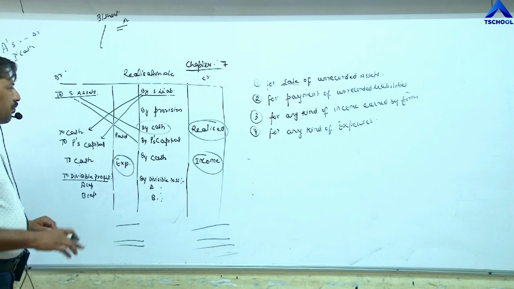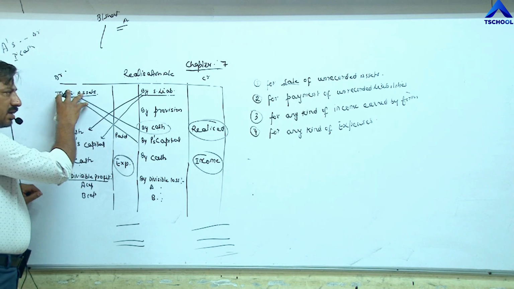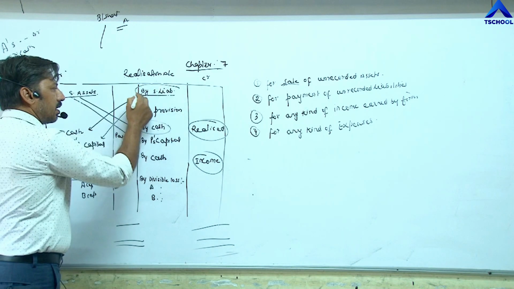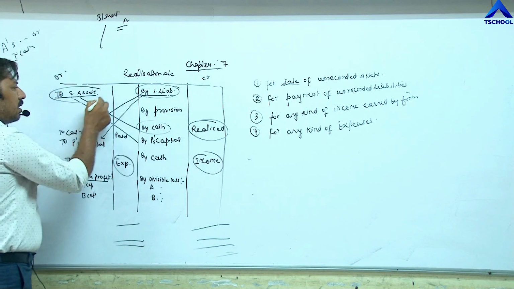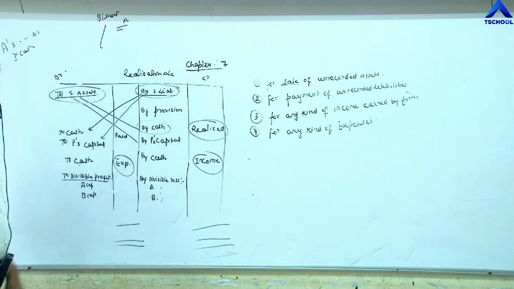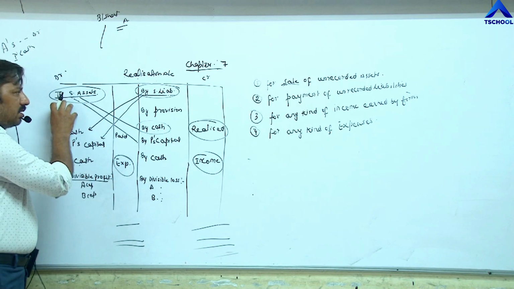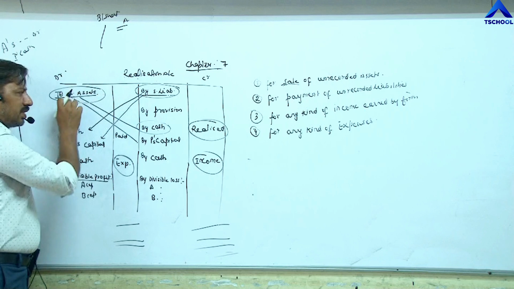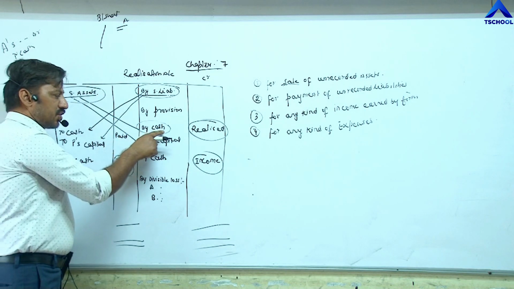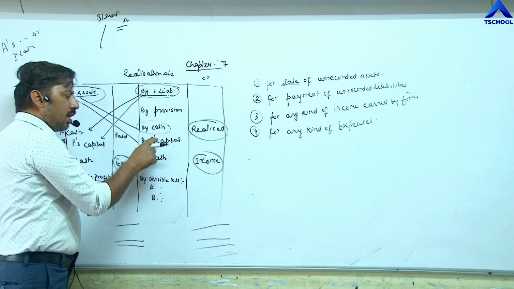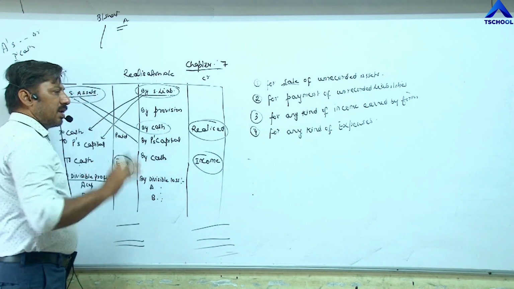Only for recorded asset and recorded liability do we have to pass two entries. First, for assets, on the debit side of realization, the assets; and second, for realization, cash account debit to realization or partner's capital account debit to realization.